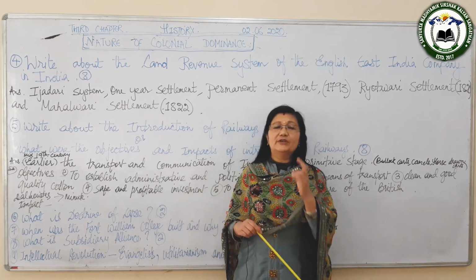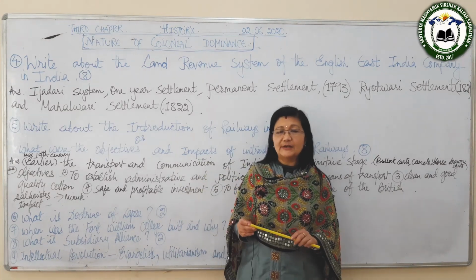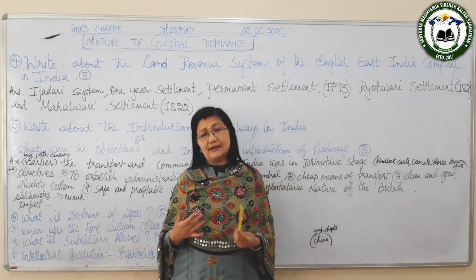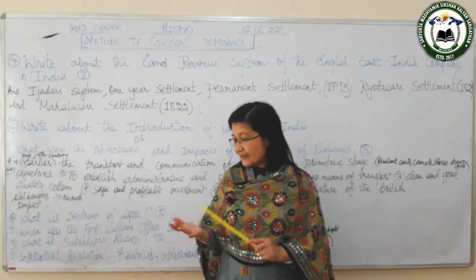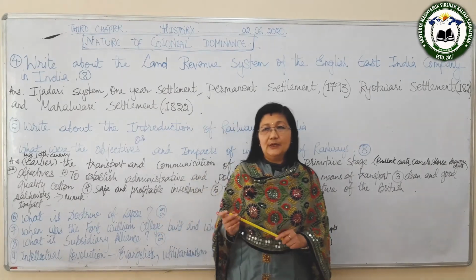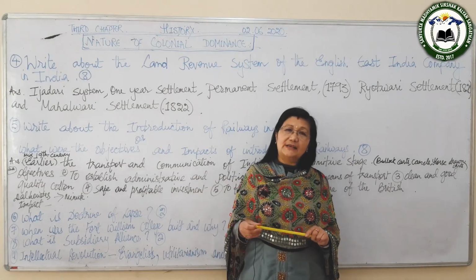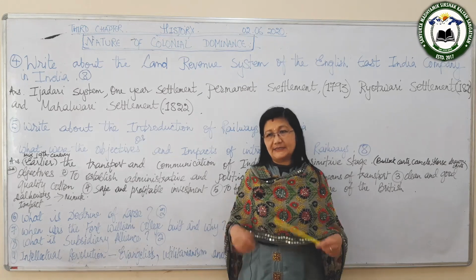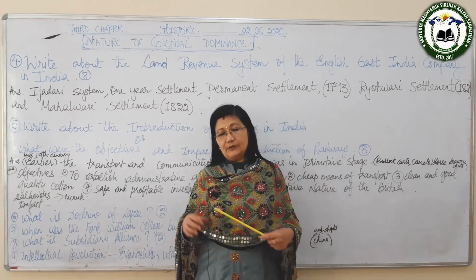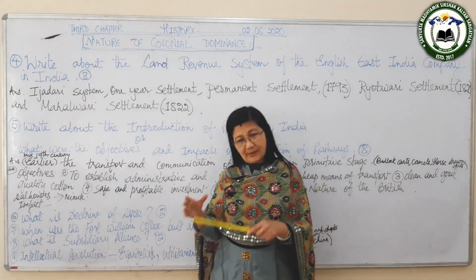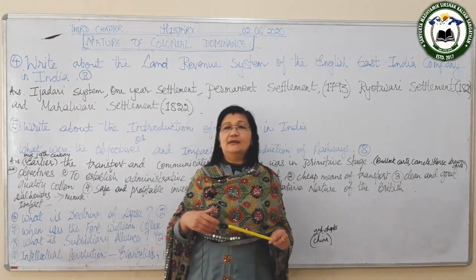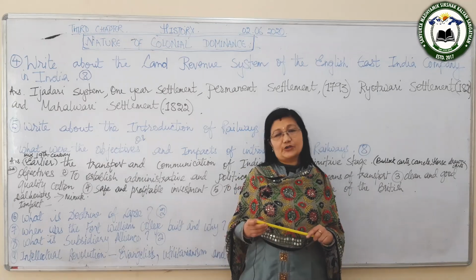Now there are two defects of this Mahalwari settlement. One, as in other land revenue settlements, the peasants suffered. And the next is that the Lambardar, the village headman, became so powerful that he used to occupy all the best plots of land, and he used to bring those places under his control, taking advantage of his recognized position.